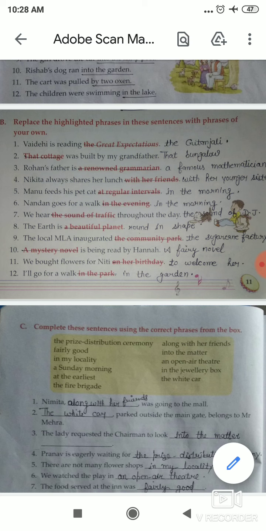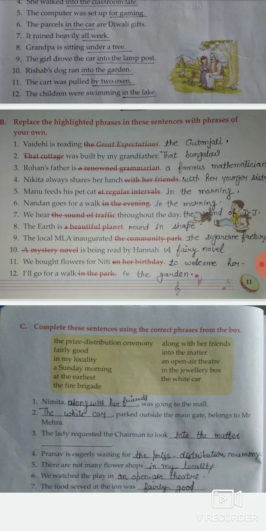Okay, so students, now this is your homework assignment, and you have to write exercise A, exercise B, and exercise C in your HW copy.